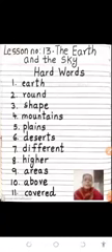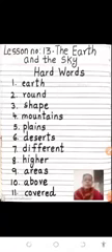Take a new page. We will start with the hard words. Heading you will write lesson number 13, the earth and the sky.